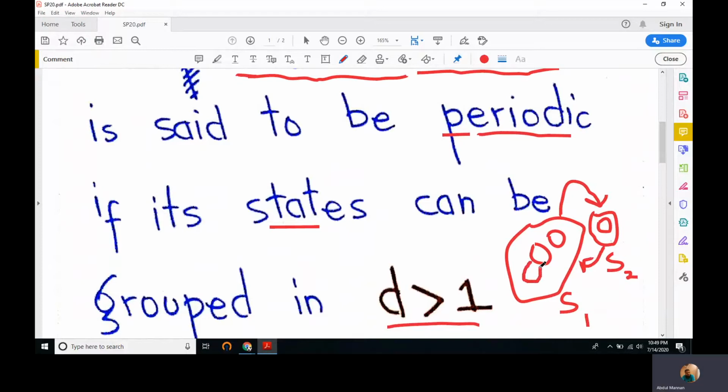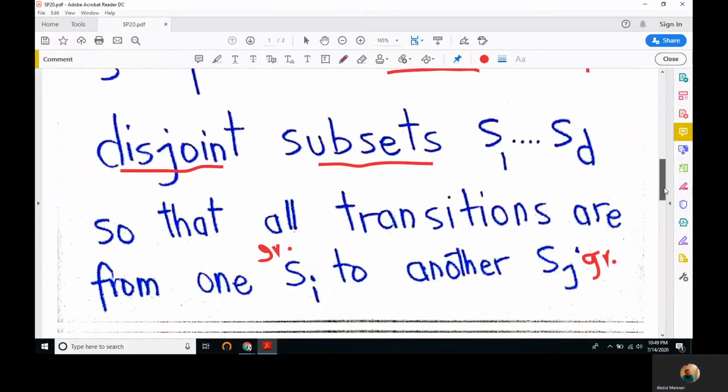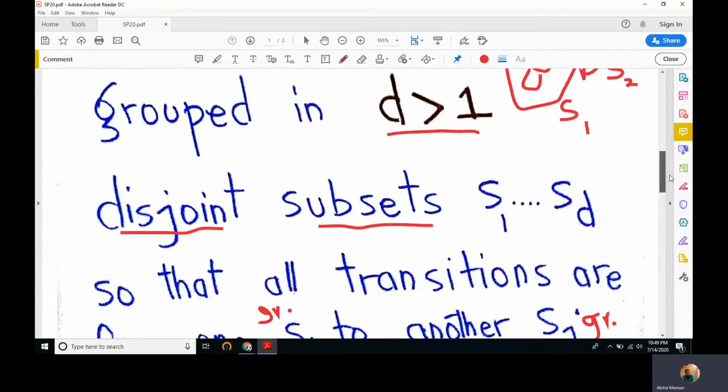They cannot be like this, or like this. It's not allowed. All transitions have to be from one set to another set. There may be three sets. In this case, we have two sets. There may be as many sets as you can imagine. There can be any finite number of sets.